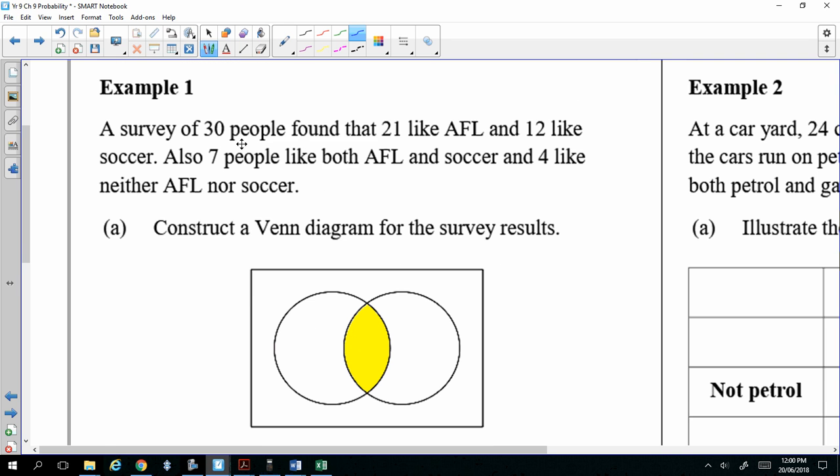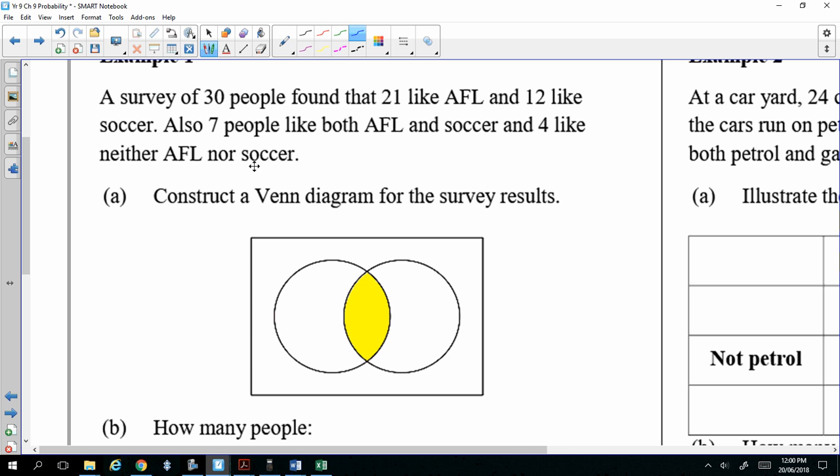Okay. A survey of 30 people found 21 like AFL, 12 like soccer, 7 like both AFL and soccer, and 4 like neither AFL nor soccer. So what you need to do is put this on a Venn diagram. Now, if you add up everything, it will be more than 30 because some people like both AFL and soccer, isn't it? So let's start with those who don't like anything, which is 4 outside the circle.